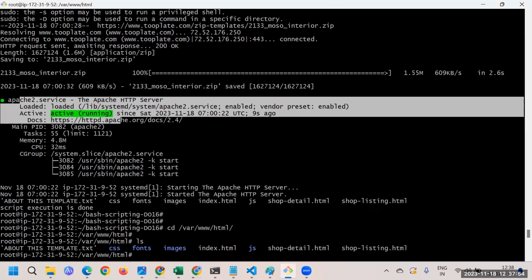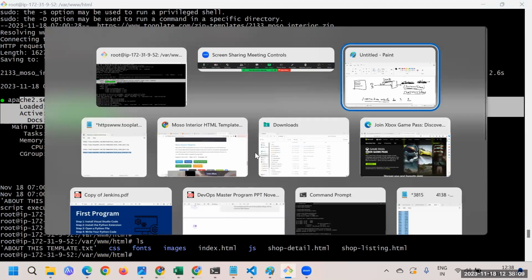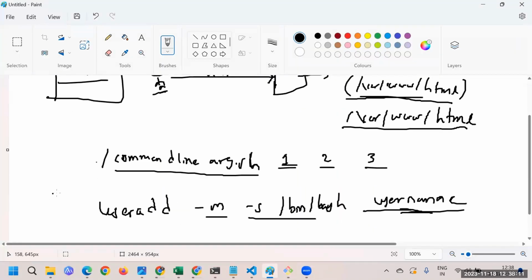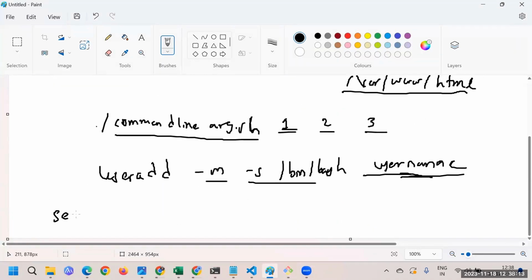Whenever we are doing the same stuff for other operating systems, such as Red Hat or CentOS, in that case we need to enable the service and then we need to start the service. So we need to give this command purposely, this command for the service.